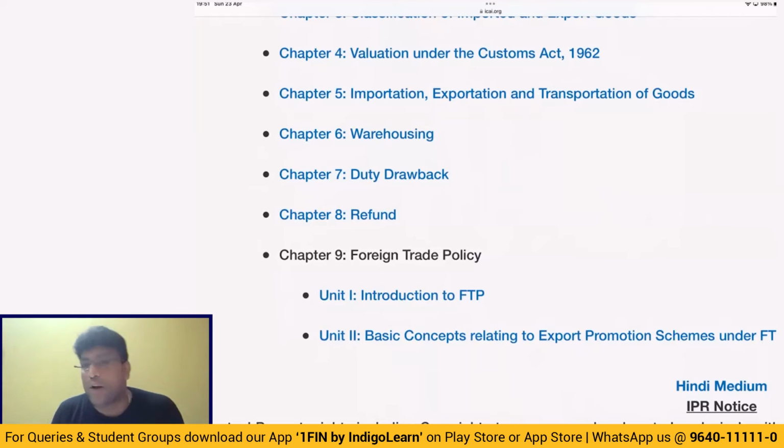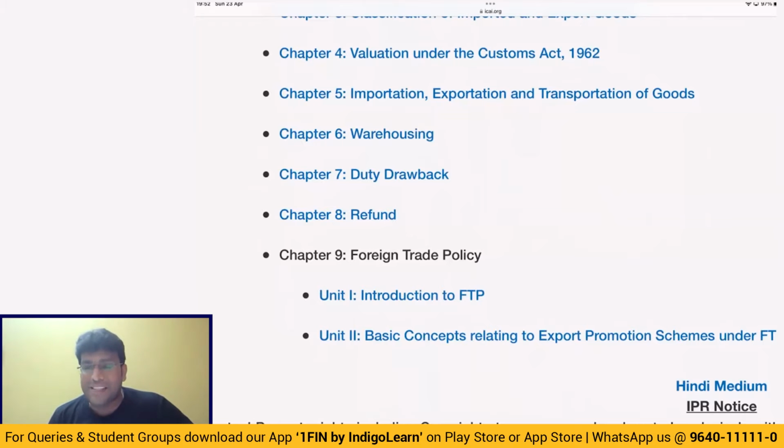And the drawback is allowed only when export price is more than import price. Sometimes in the question they will tell that export price must be more than so and so percentage of import price. For example, they will tell import price is 100, export value addition should be minimum 40%. That means if import price is 100, export price should be minimum 140. Then only duty drawback is allowed.